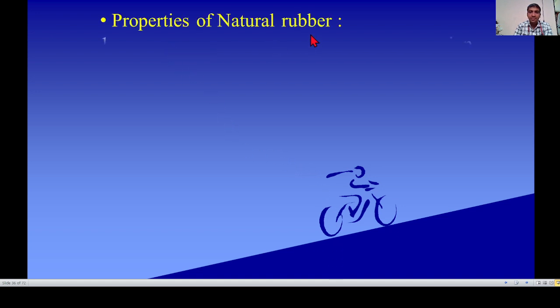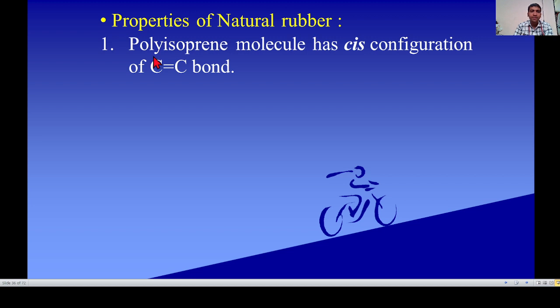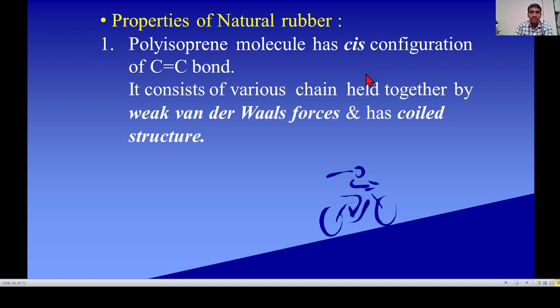Properties of natural rubber. The polyisoprene molecule has cis configuration. Cis configuration means the same groups are present on the same side of the double bond. It is a type of geometrical isomerism.